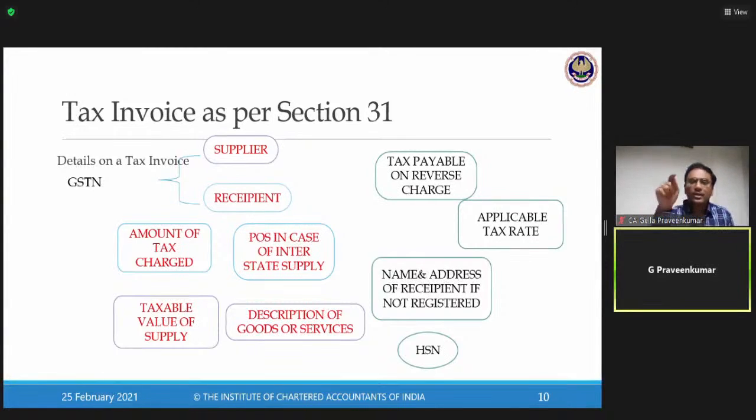Is the tax payable on reverse charge, yes or no? What is the rate of tax applicable? Then the name and address of the recipient if not registered. Finally, HSN. There are a couple of pieces of information which have to be predominantly there on a tax invoice.